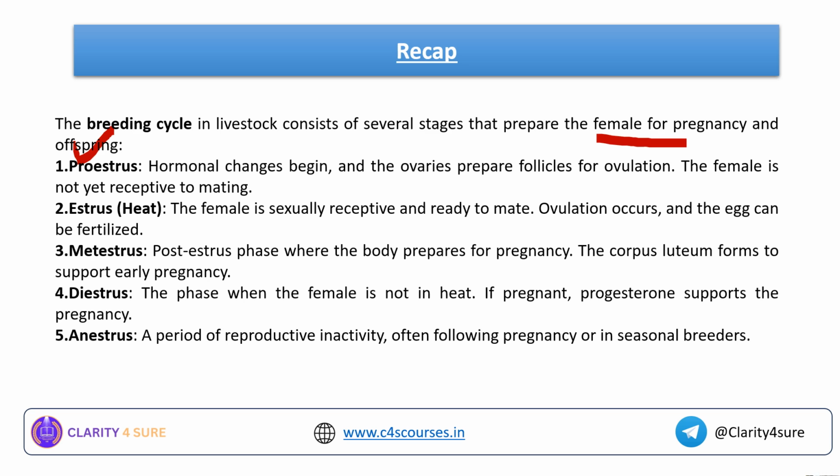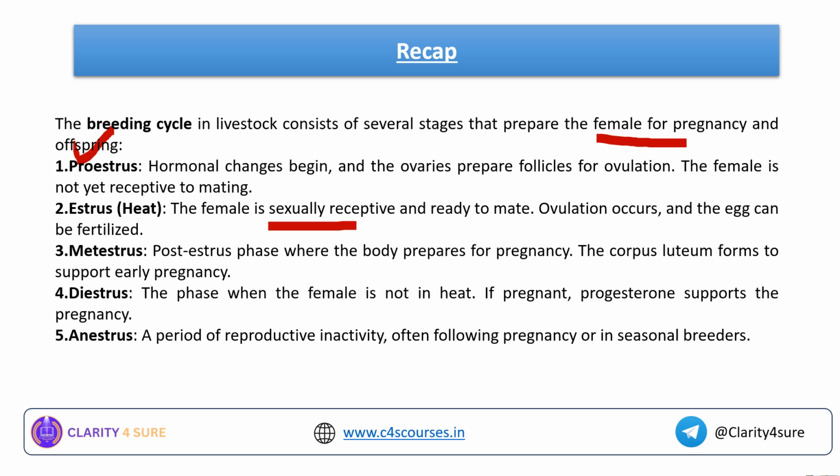Next comes estrus. The female is sexually receptive and ready to mate. Ovulation occurs and the egg can be fertilized. Next comes metestrus. Here the body prepares for pregnancy. Here also the female is not receptive for mating. The corpus luteum forms to support the early pregnancy.